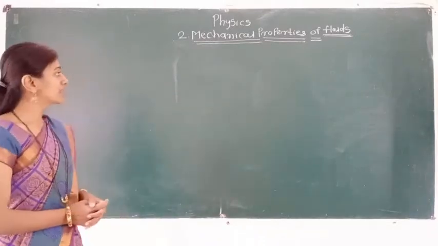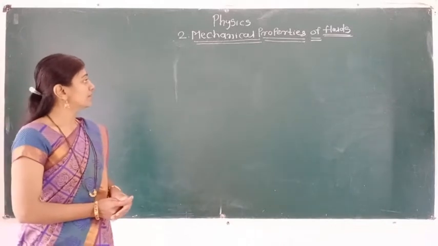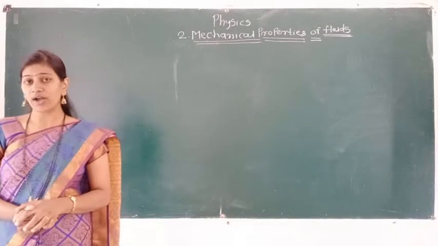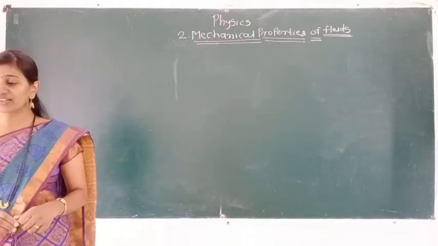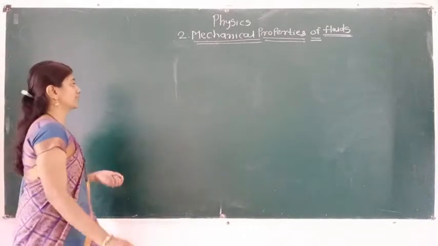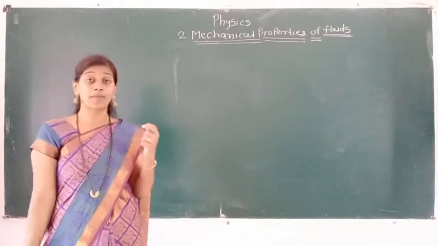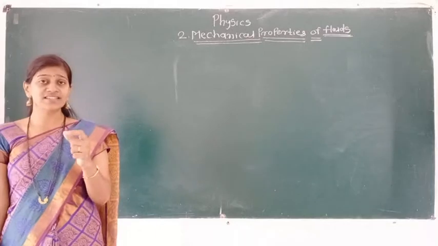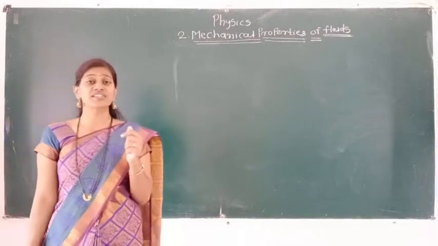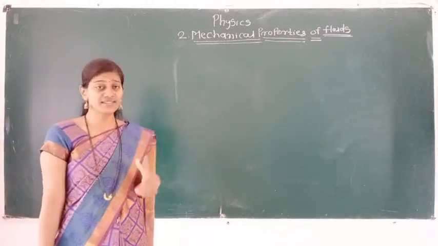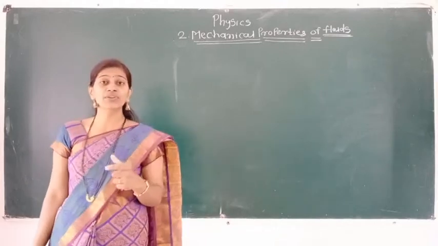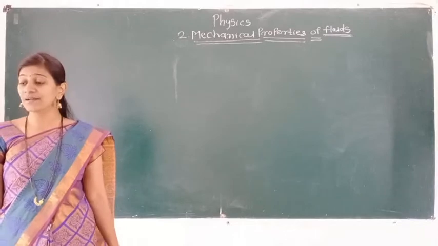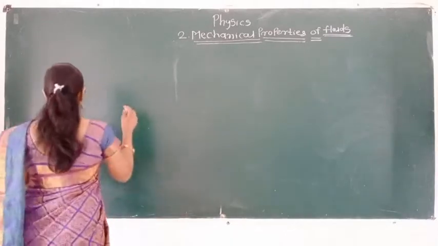We started the mechanical properties of fluid, and the basic part of that we discussed already. So today we have to see the factors affecting the angle of contact. In the last lecture we discussed the shapes of meniscus. In those shapes of meniscus, as the shapes change, whatever changes happen in the surface tension, that we discussed, and one of the NCERT points we discussed in that section. Today we are going to see the new point. It is the factors affecting the angle of contact.